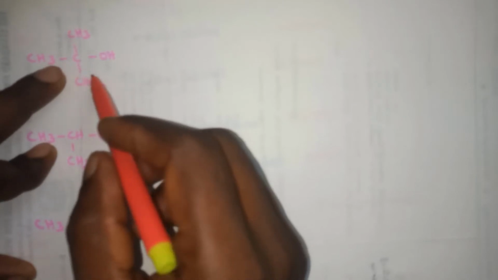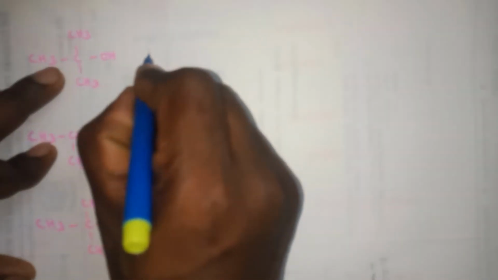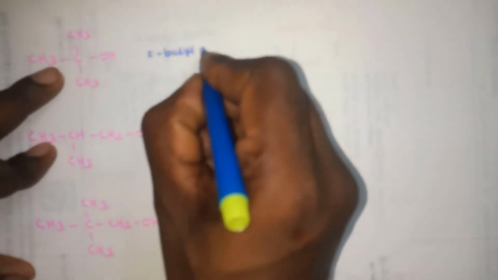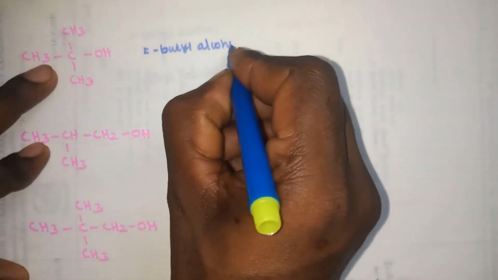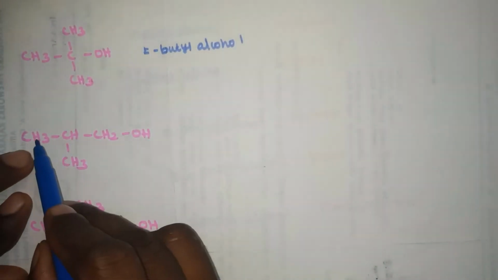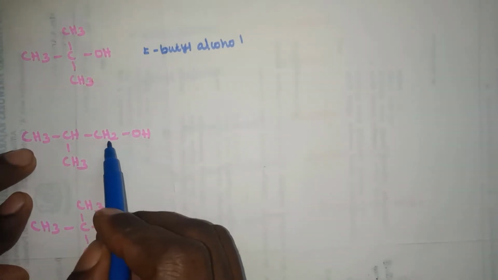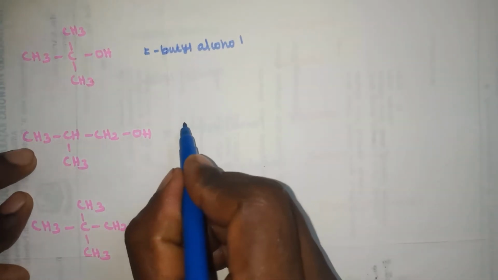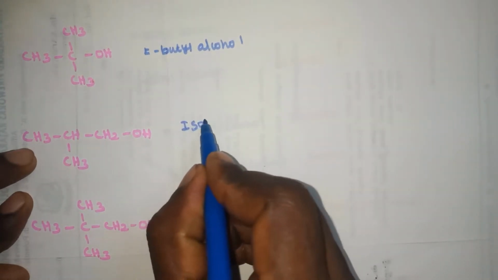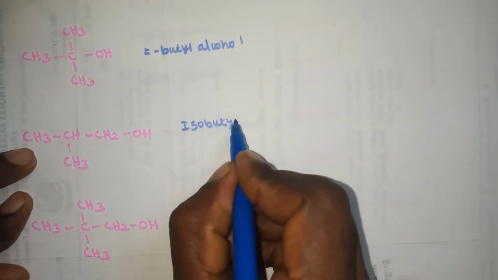Next one, (CH3)3C is a tertiary butyl group, so the common name of this compound is tertiary butyl alcohol. Next one, (CH3)2CHCH2 is an isobutyl group, so isobutyl alcohol.